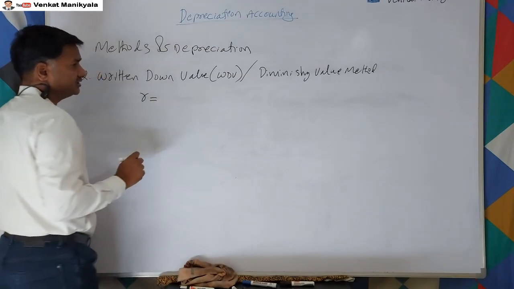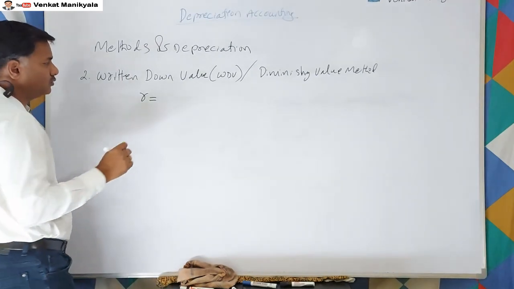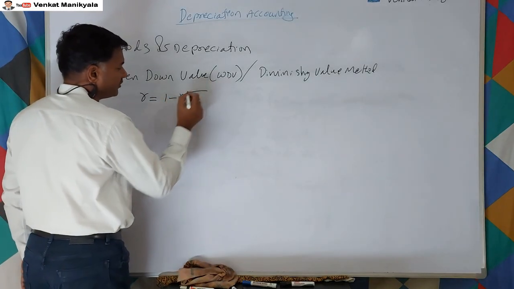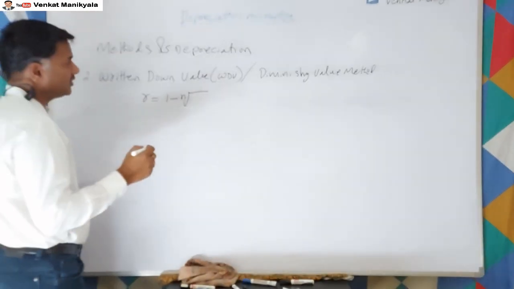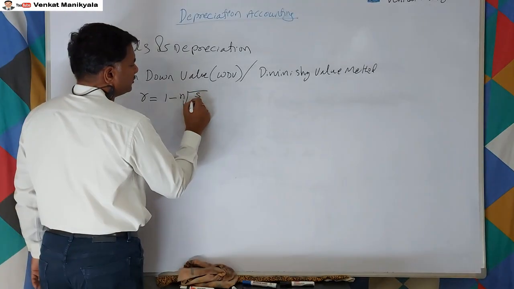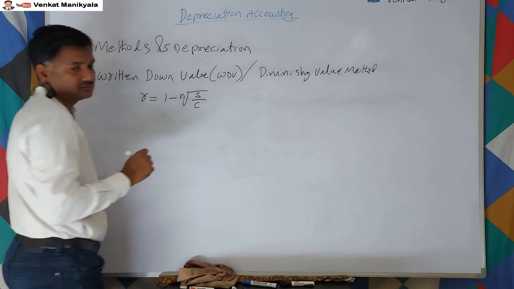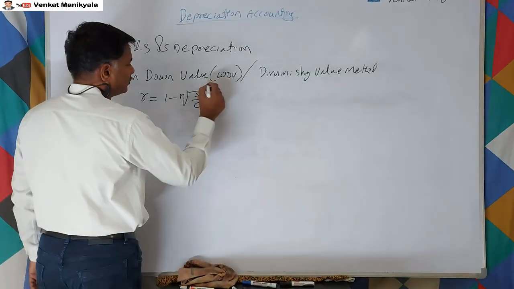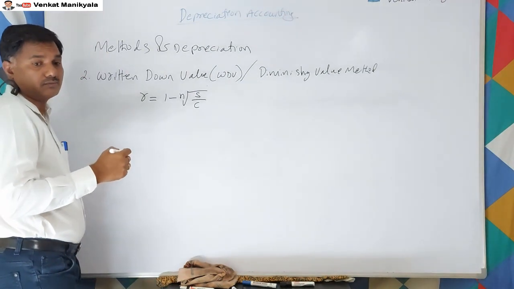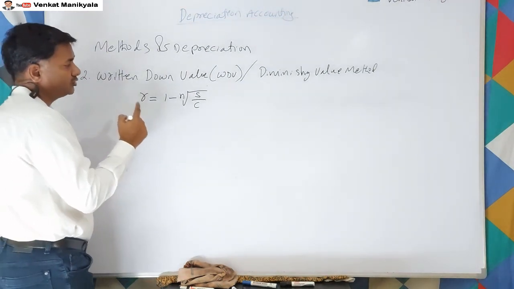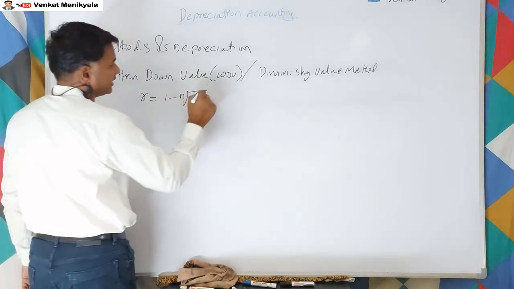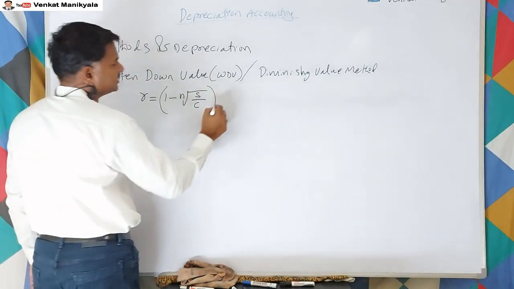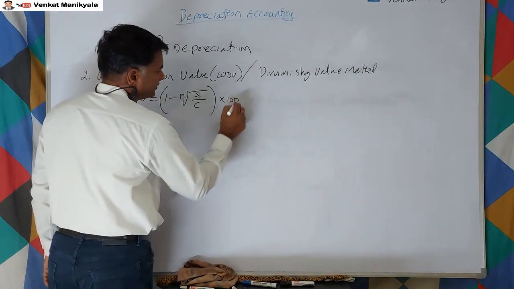R, that is the depreciation rate, is equal to 1 minus n to the power of S by C, where S is the scrap value and C is the cost. After this we will get some decimals, and with this we have to multiply by 100.